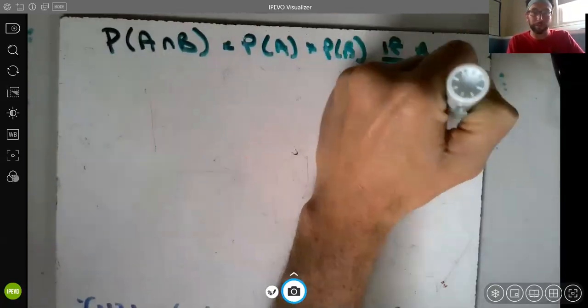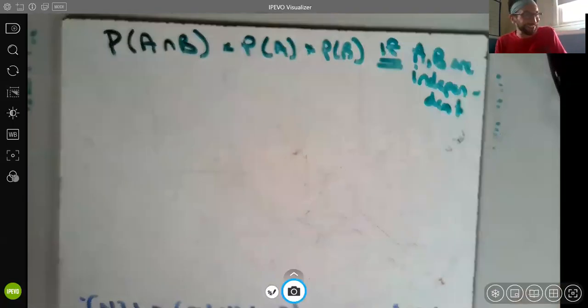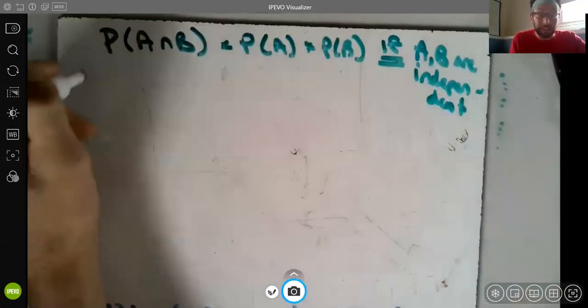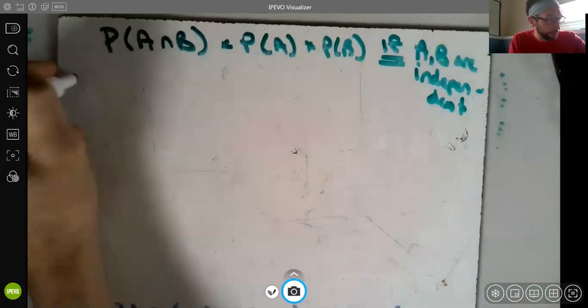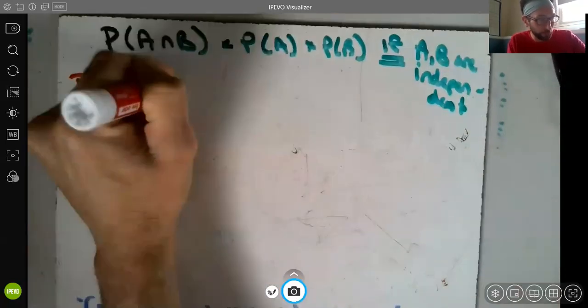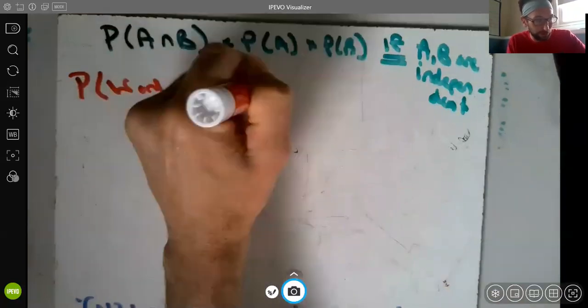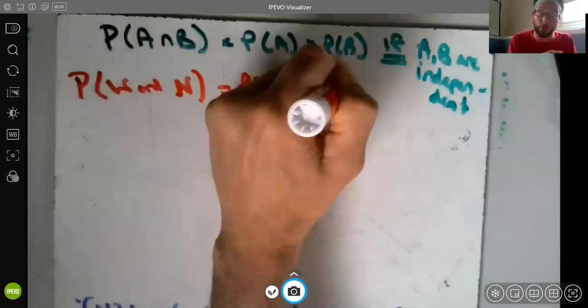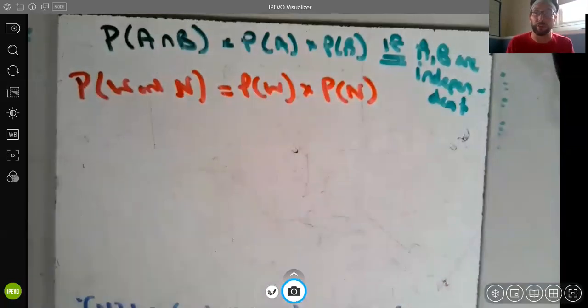So in this context, if these things are independent, the probability of woman and never should equal the probability of woman times the probability of never. If that works, then these events are in fact independent.